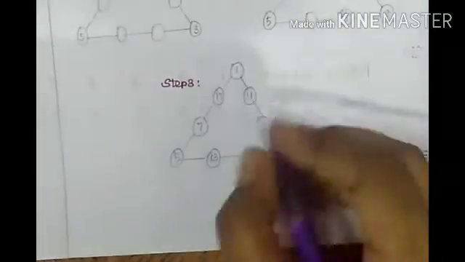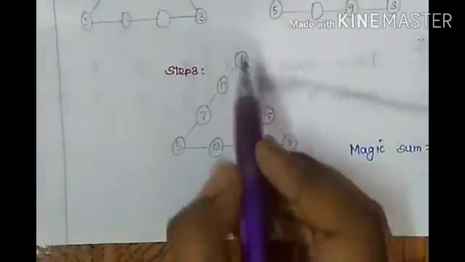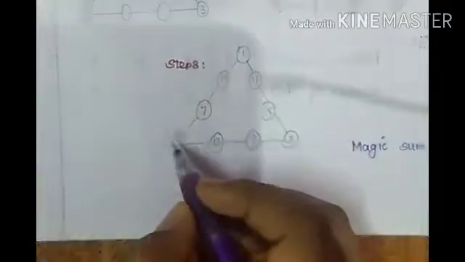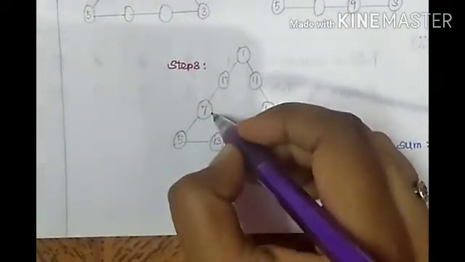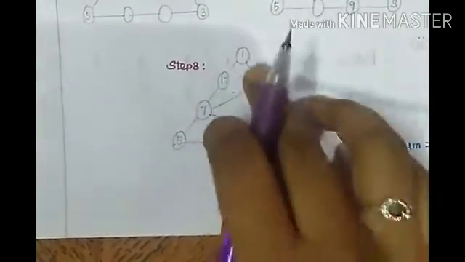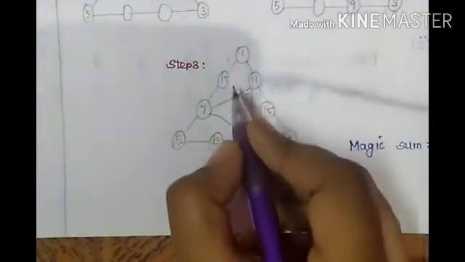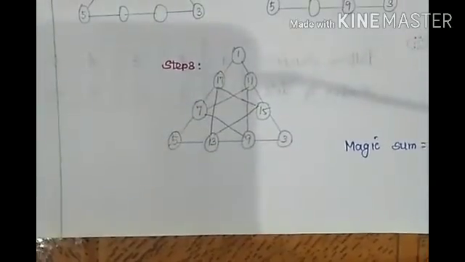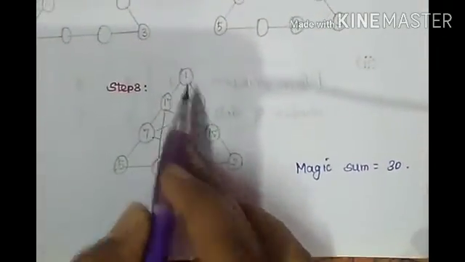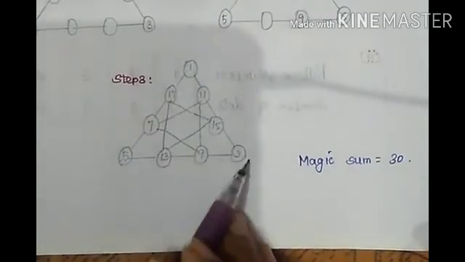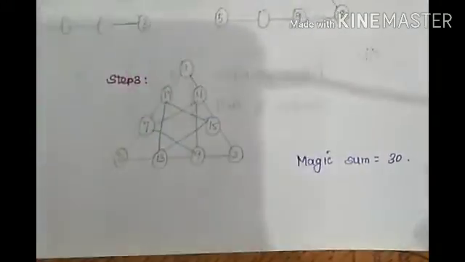So now whenever you are adding all the sides, you will be getting, this is 15, right? First you have to arrange the numbers 1, 5, 3. Do you understand? The next one is like this, 7, 9 and this triangle. You have to fill the numbers of this triangle, then fill the numbers by this triangle. Then only you will be getting the answer. Do you understand, children? Now you just add all these things. 1 plus 17 plus 7 plus 5. 1 plus 11 plus 15 plus 3. 5 plus 13 plus 9 plus 3. So the magic sum is 30. So we just arrived at our answer.